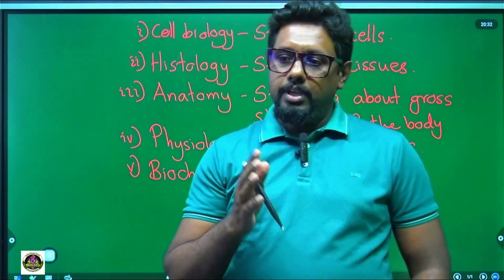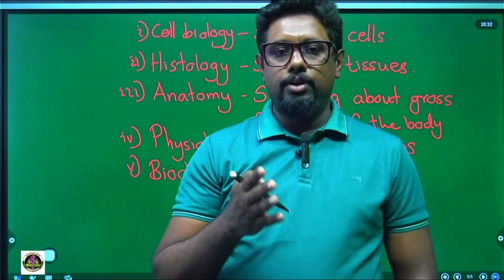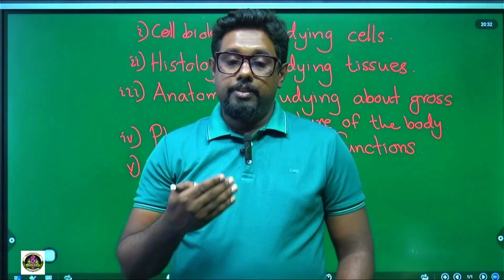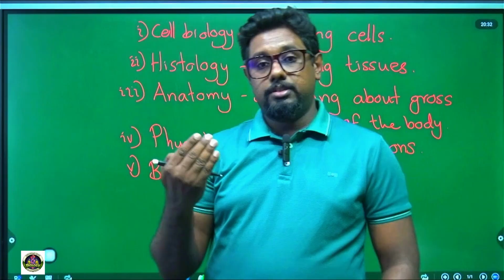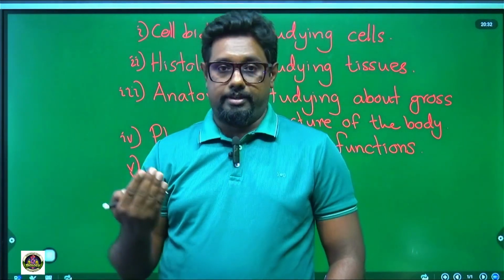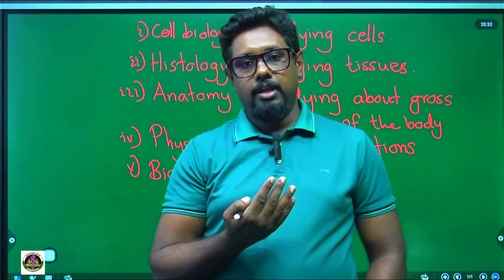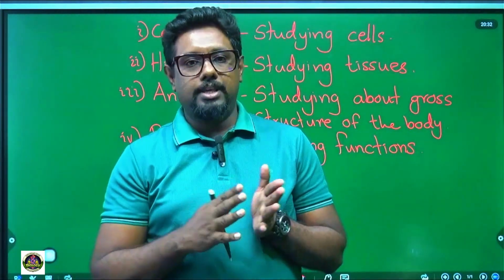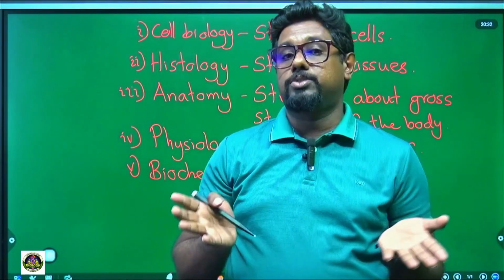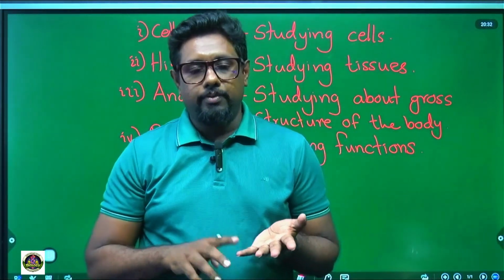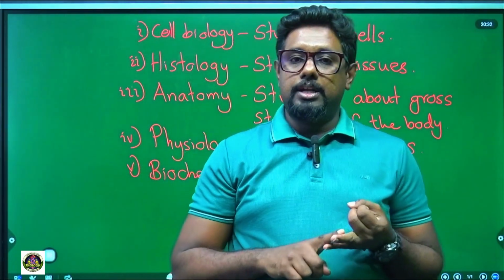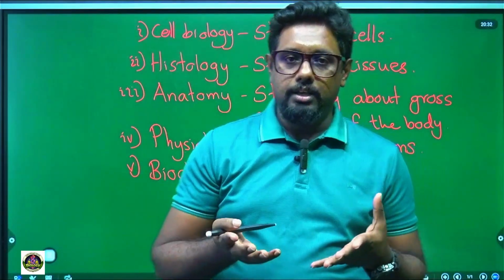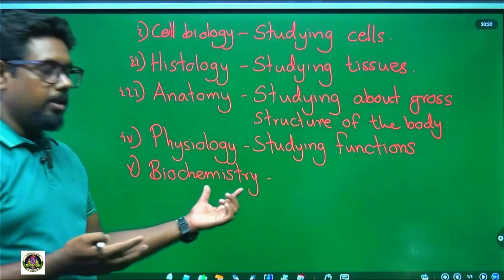We have to study that kind of molecules, and there are so many reactions occurring inside the cells, in every cell. What are those reactions called? We can say metabolism. There are two types of metabolic reactions, right? What are those two? Anabolism and catabolism.